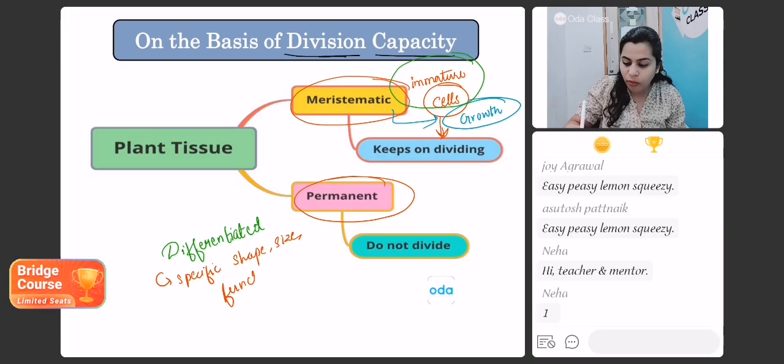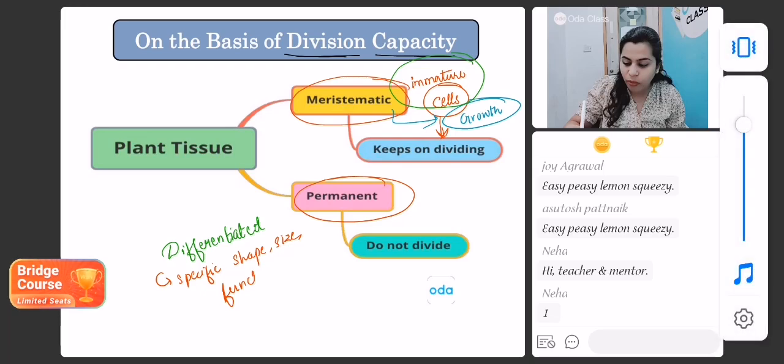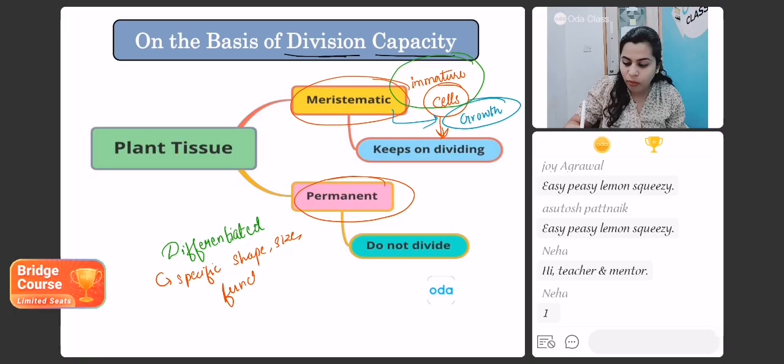The plant tissues are classified into meristematic and permanent tissues based on the division capacity of the cells. In the meristematic tissues, the cells keep on dividing, while in permanent tissues, cells do not divide further. Option C is the right answer, students. Most of you were correct here.